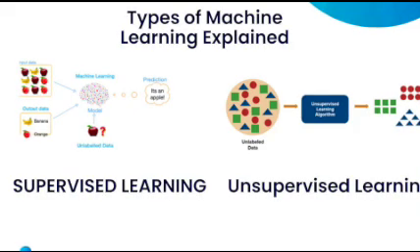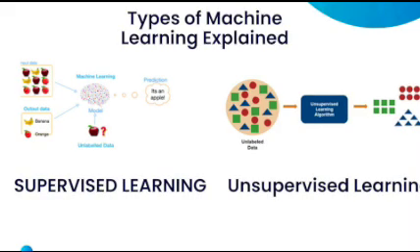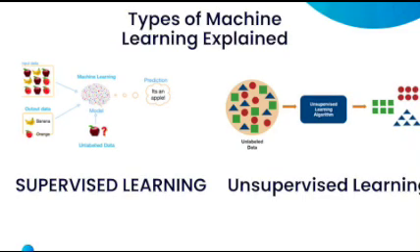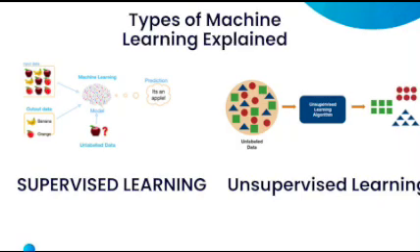Supervised learning equals learning with a teacher, using labeled examples. Unsupervised learning equals learning by discovering patterns, with no labels. Reinforcement learning equals learning through trial and error, with rewards and penalties.